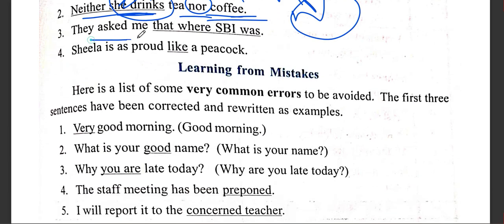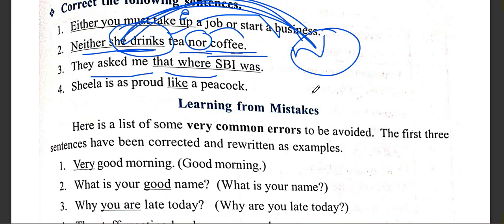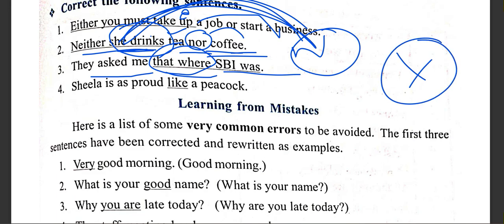Likewise, "They asked me that where SBI was." Double conjunction use is overused, I would say, and that's the reason it makes this sentence incorrect. So you must say, they asked me where SBI was. I think you should remove the part "that" from the sentence.